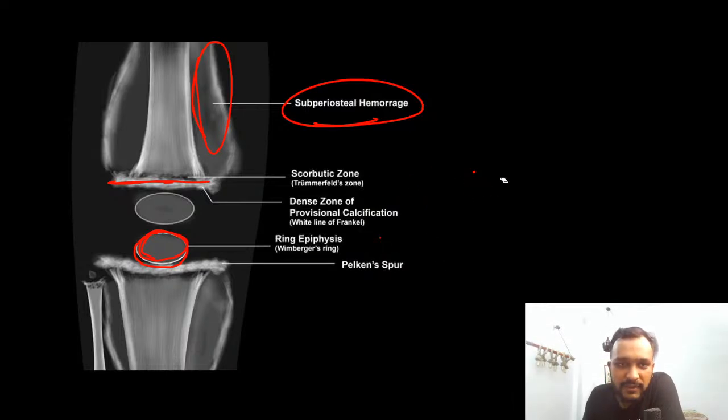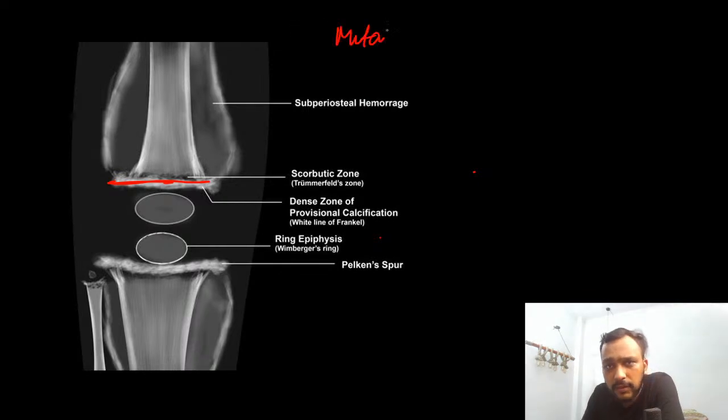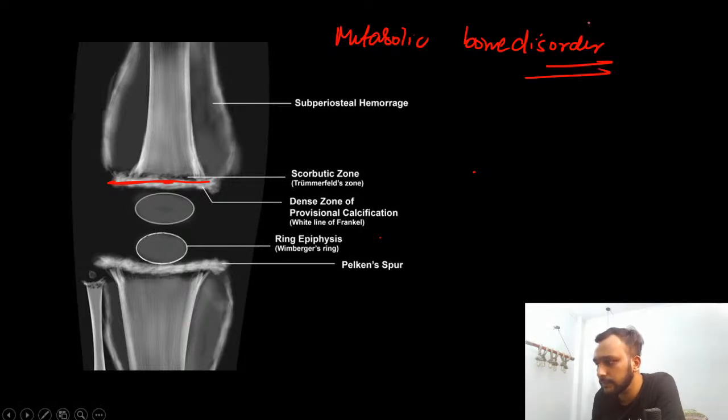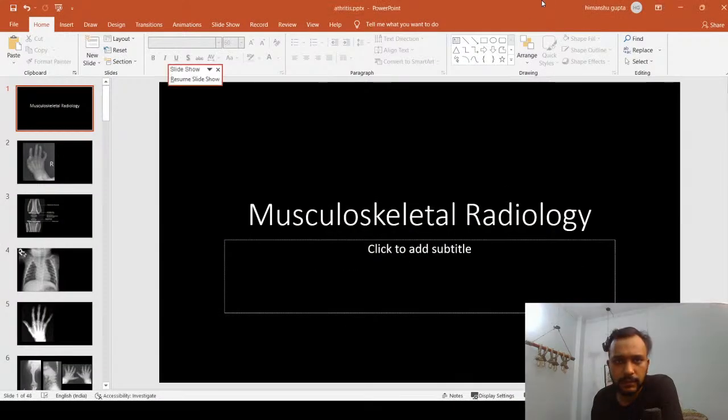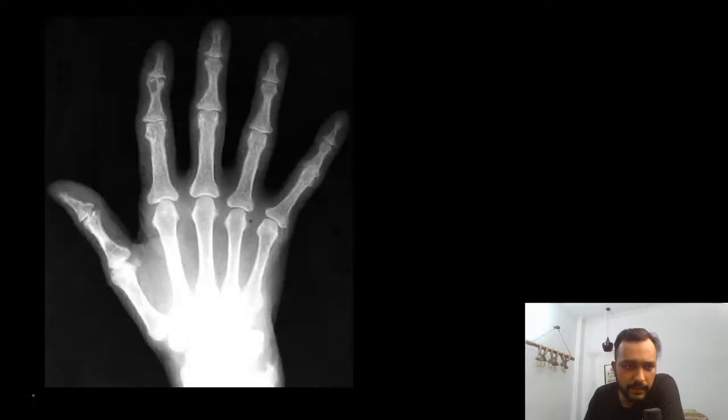Okay, so guys, all these are important characteristics of which metabolic bone disorder? Anyone? All these are characteristic features of which metabolic bone disorder? So guys, these are characteristic features seen in a patient with rickets.